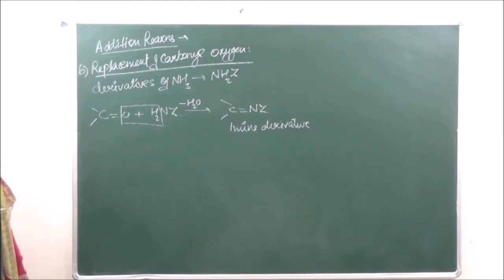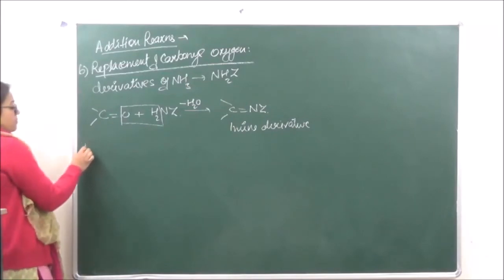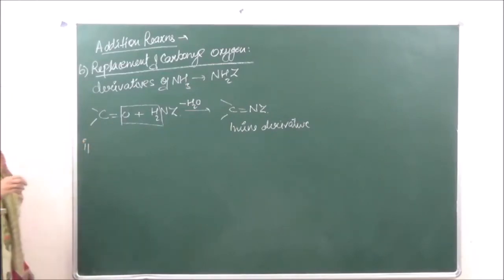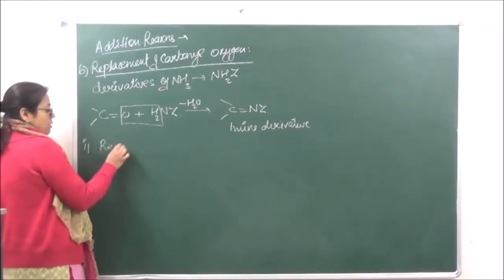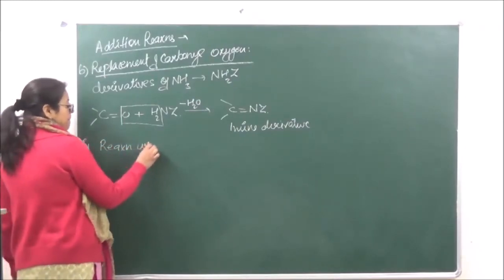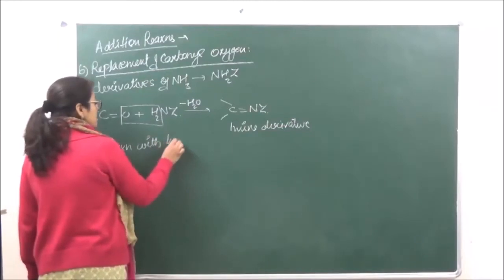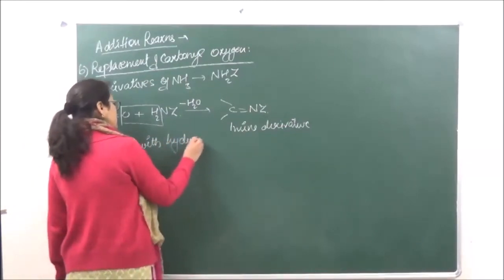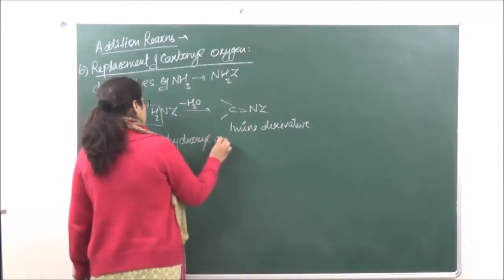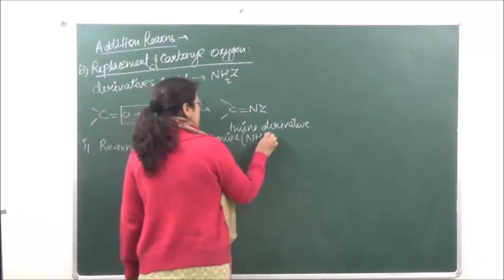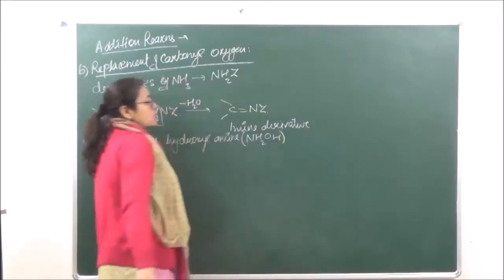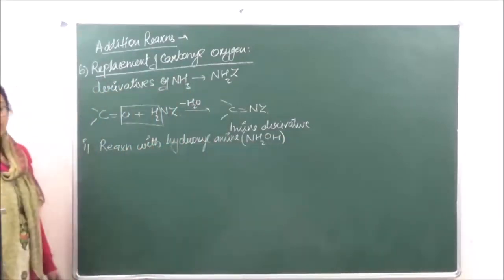So let's just go on to the reactions. All the reactions are going to have the same kind of behavior. The first reaction which we are going to do is reaction with hydroxylamine. Hydroxylamine is NH2OH.